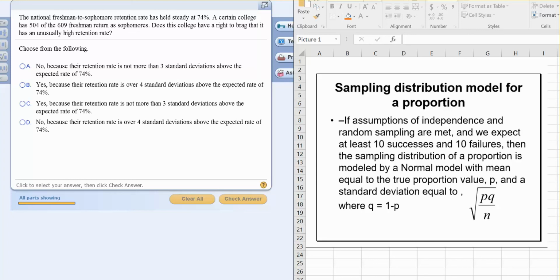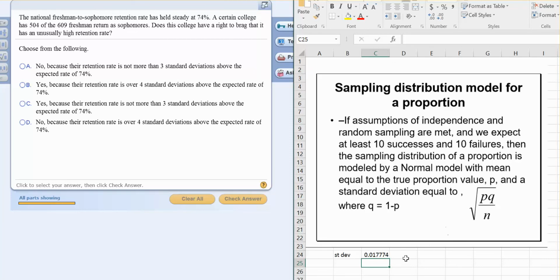Okay, so let's figure out what the standard deviation would be here. It's going to be an equal sign, and then the square root of the P, which is assumed to be true, 0.74, times the Q, which is 1 minus 0.74. So what's that, 0.26? And you're going to divide by N, which in this case is 609. All right, so this is our standard deviation in this situation.